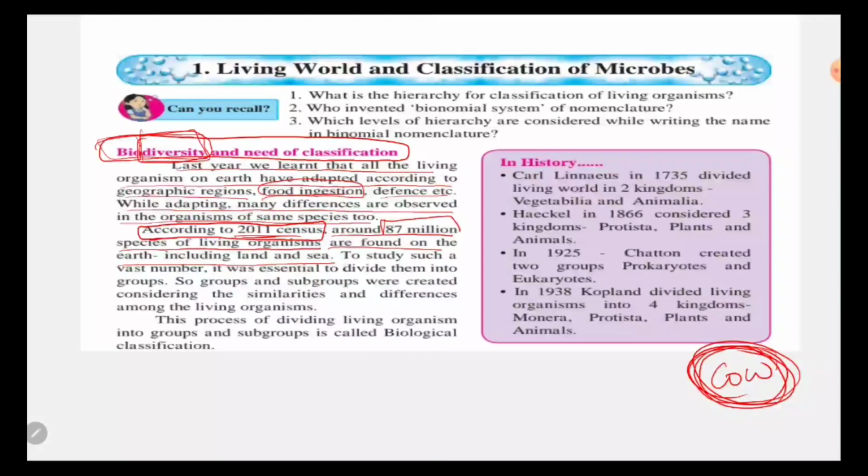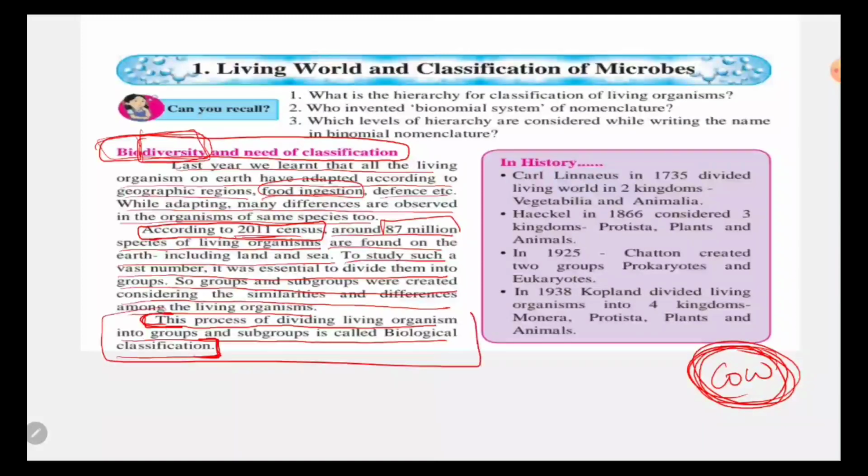To study such a vast number, it was essential to divide them into groups. So groups and subgroups were created considering the similarities and differences among the living organisms: how they eat, what they eat, how and where they stay, and how many years they can live. This process of dividing living organisms into groups and subgroups is called biological classification. This is the definition of biological classification which you have to write in your book as notes.